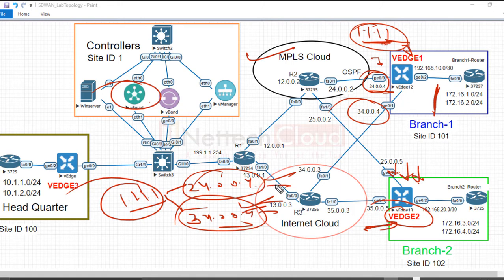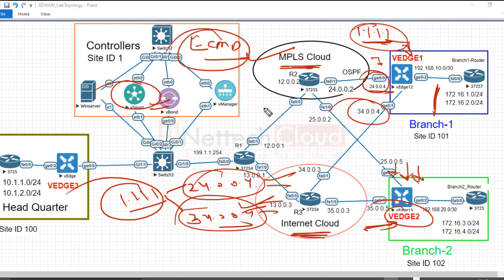By default both routes will be installed, with both transports, because in Cisco SD-WAN, without policy there will be a full mesh topology, and by default there is no preference set, right? So vSmart will not set any preference value to any one of the transports, and that is why the other vEdge router will install both routes in the local routing table, that is ECMP, equal cost multipath.